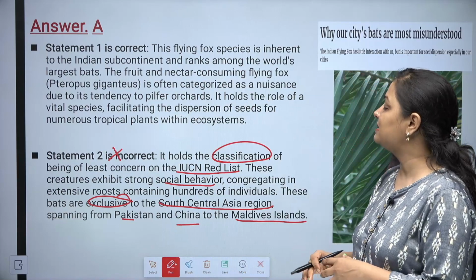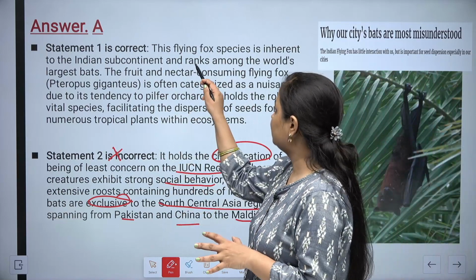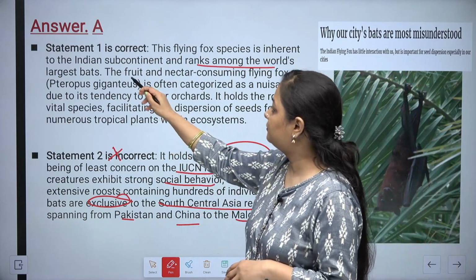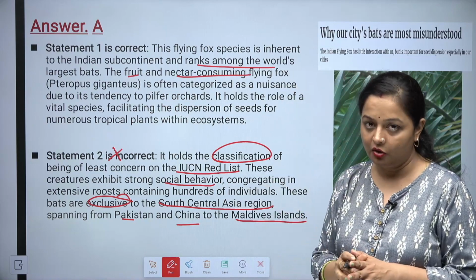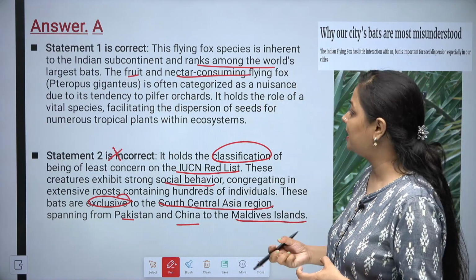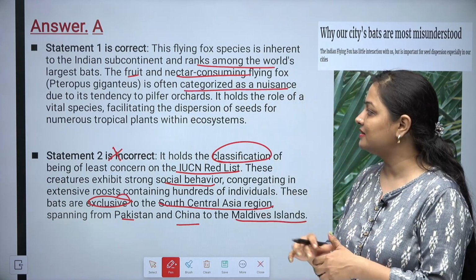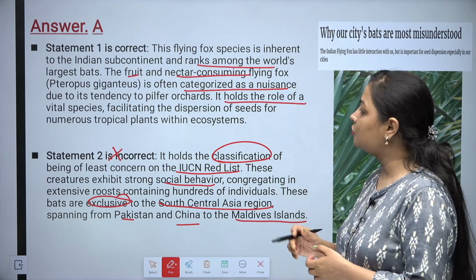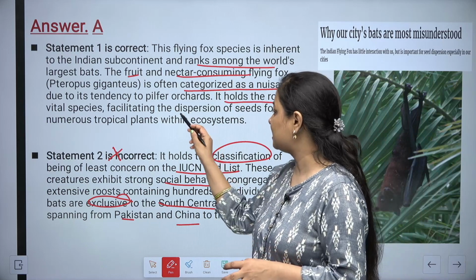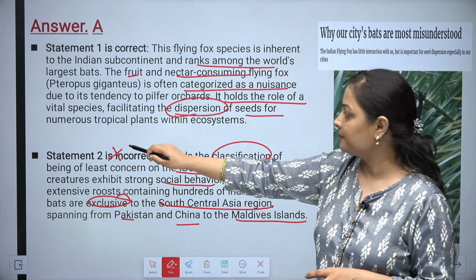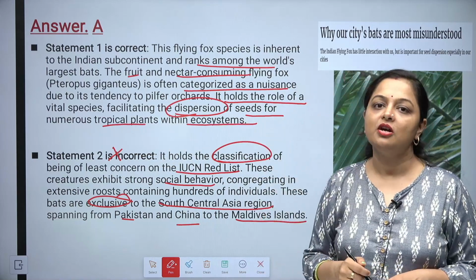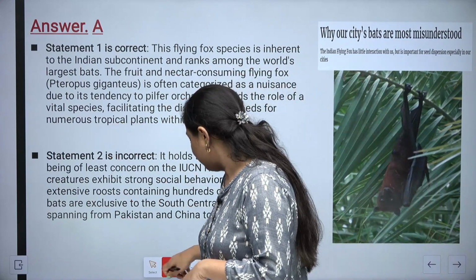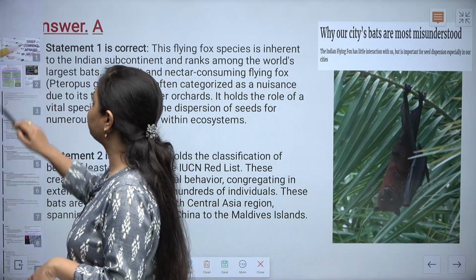This flying fox species is inherent to the Indian subcontinent and ranks among the world's largest bats. Apart from that, they are fruit and nectar consuming flying foxes. Okay, so they consume fruits as well as nectar, and it is often categorized as a nuisance due to its tendency to pilfer orchards, yet it holds the role of a vital species, facilitating the dispersion of seeds for numerous tropical plants within the ecosystems. So they are the ones who carry the seeds from one place to another also. So they play a really huge role in our ecosystem as well.